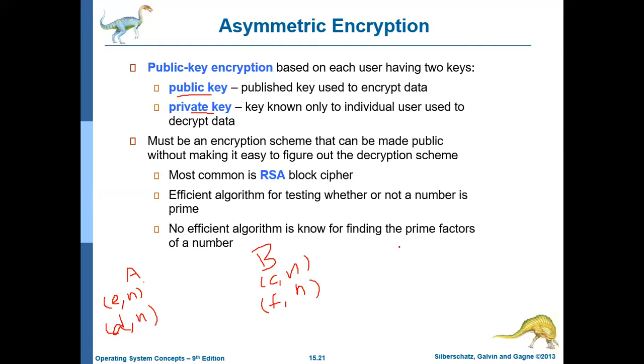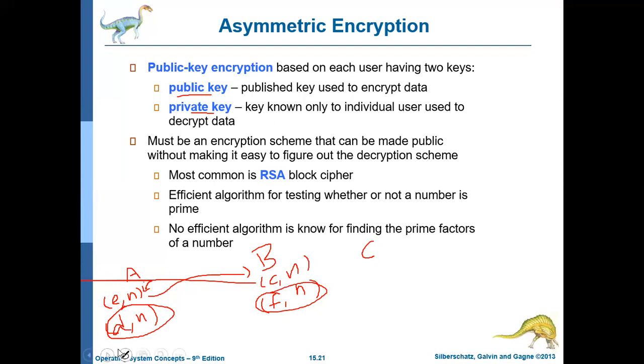Now, everybody's public key will be known to everyone. So Alice will know Bob's public key, and Bob also will know Alice's public key. If there is another user C, having some public key D comma N and some private key G comma N, then C's public key will also be known to everybody. So the public key is public. Everybody's public key is known to everybody, but nobody will know their private key. A's private key will be known only to A, B's private key only to B, and C's private key only to C.